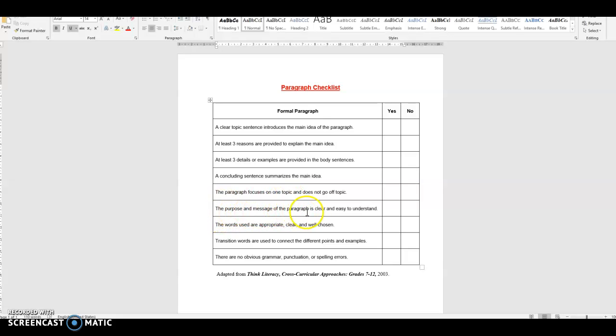Make sure the purpose and message of your paragraph is clear and easy to understand. Are the words you're using appropriate, clear, and well chosen? So while you're reviewing your paragraph, can you see any words that you can improve on? Do you have transition words connecting your points and examples? And then lastly, have you avoided any obvious grammar, punctuation, and spelling errors? So if you can say yes to all of these questions, then you know your paragraph is ready to submit. Okay? If you find that you're answering no to any of these questions, then you probably still have to work on the